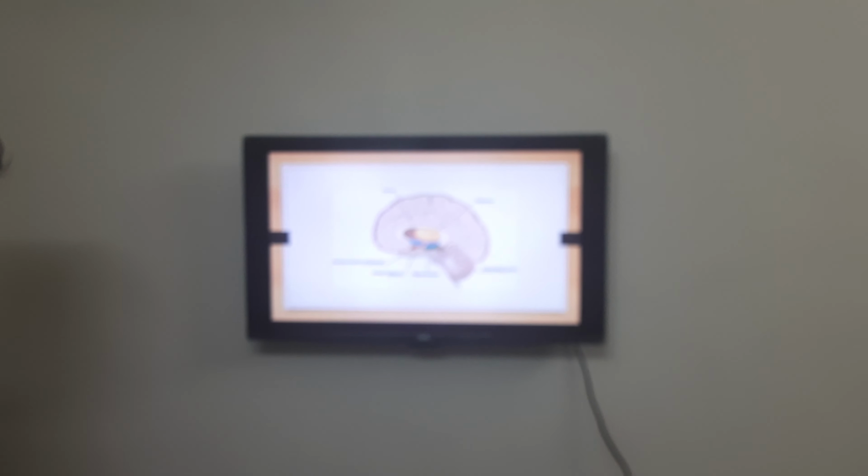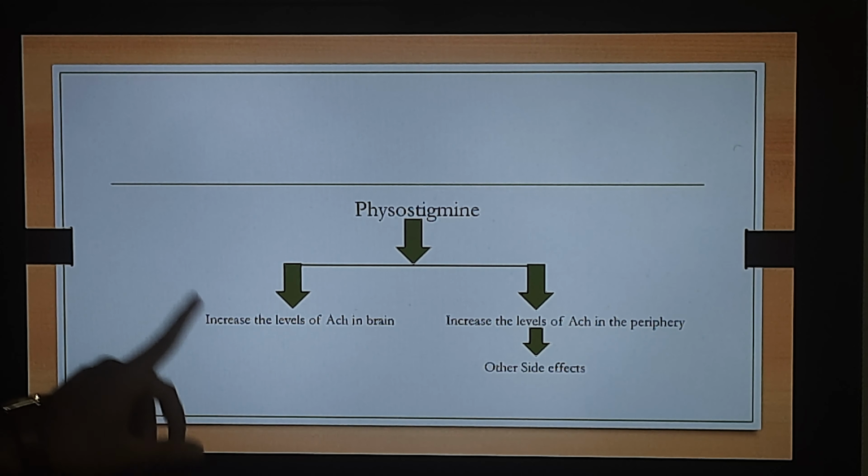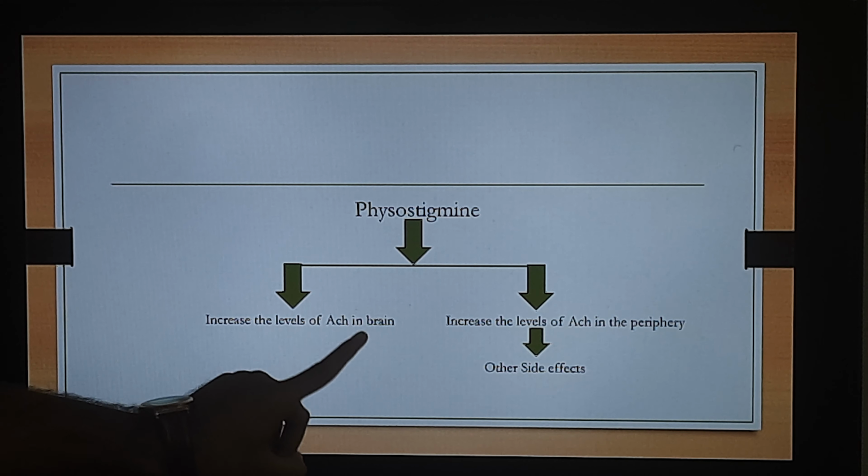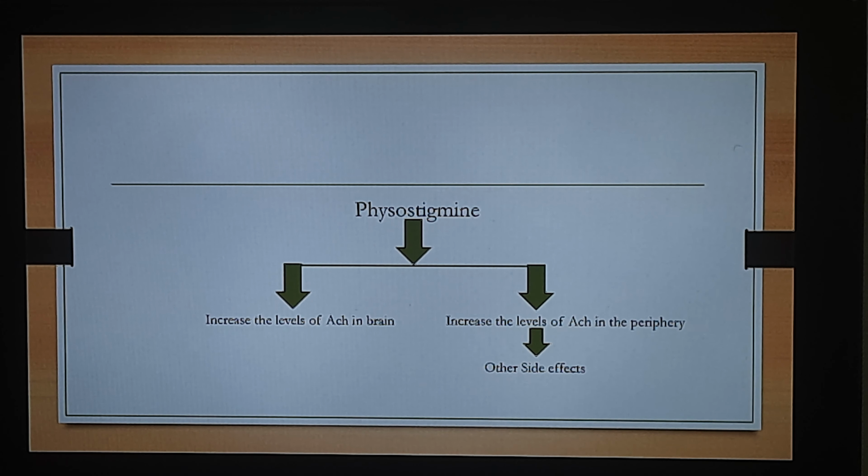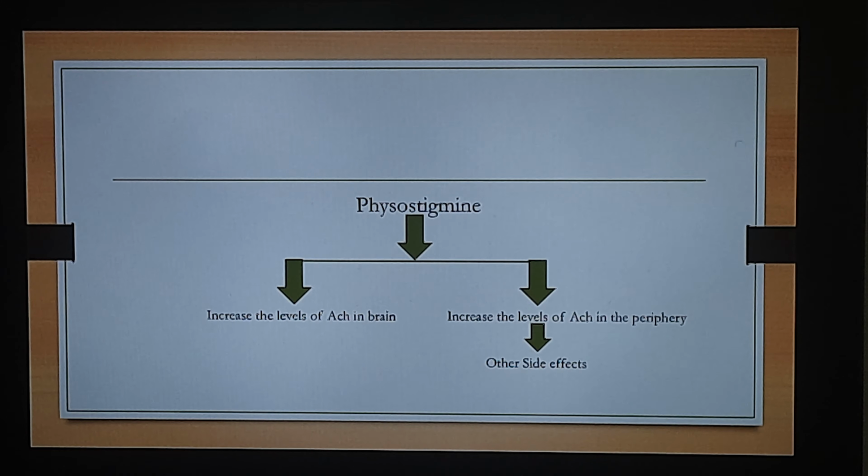Now what is the problem with physostigmine? Physostigmine can increase the levels of acetylcholine in the brain, but it can also increase the levels of acetylcholine in the periphery, which can lead to other important side effects. Now what are these other important side effects? For example, if the concentration of acetylcholine in the periphery increases, what will be the important side effect? One side effect you can guess is bradycardia. Why bradycardia? Because we know that our heart is very well decorated with M2 muscarinic receptors.